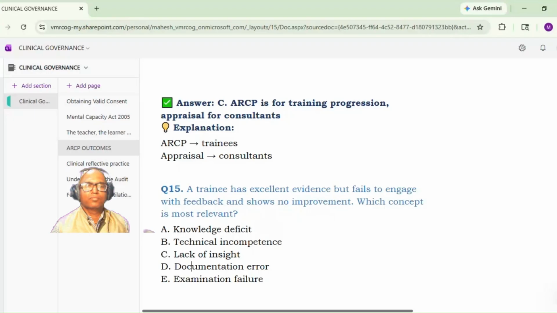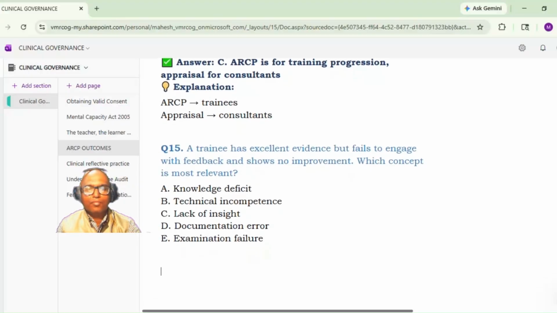A trainee has excellent evidence but fails to engage with the feedback. Which concept is more relevant?